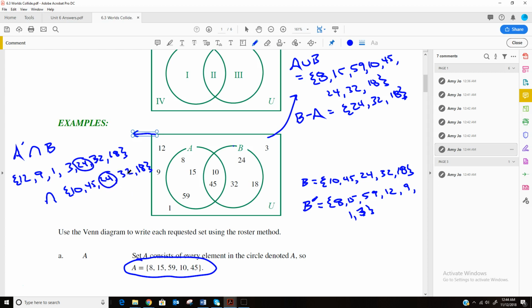24 is in both sets. 32 is in both sets. And 18 is in both sets. So not in A intersected with what's in B is only 24, 32, and 18. So anything that is not in A, but it is in B. And that actually ends up being the same answer that we had up here for B minus A.